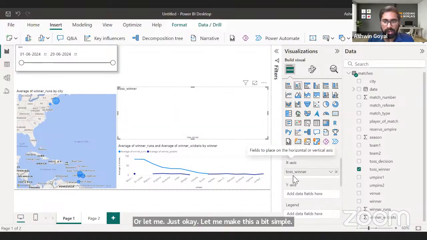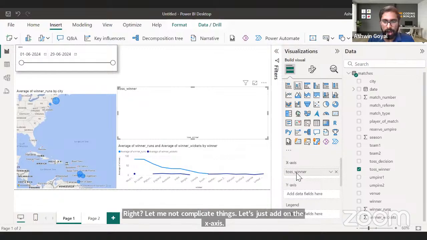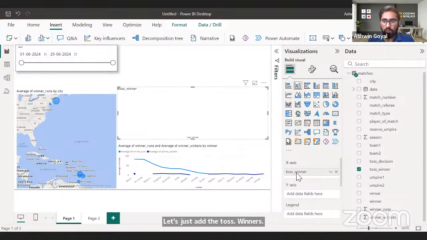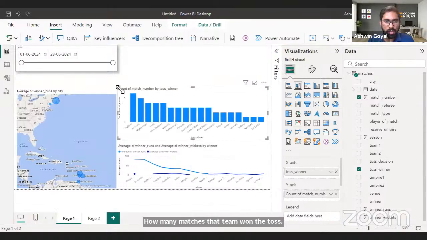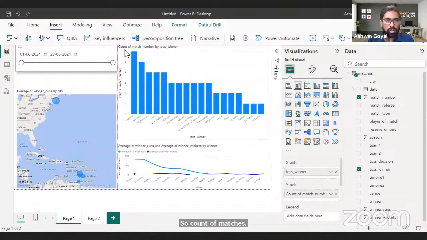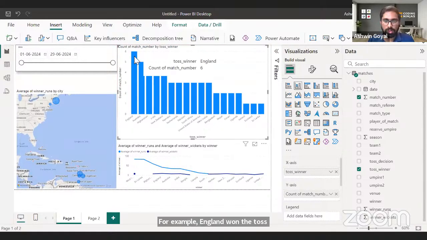Let's just add the toss winner on the x-axis, right? And on the y-axis, let's just add how many matches that team won the toss. So count of matches. For example, England won the toss in 6 matches, right?